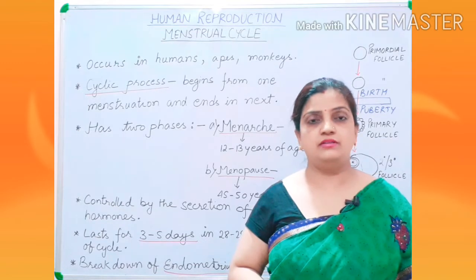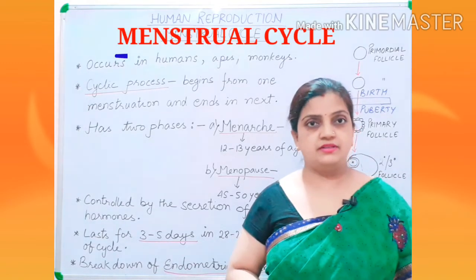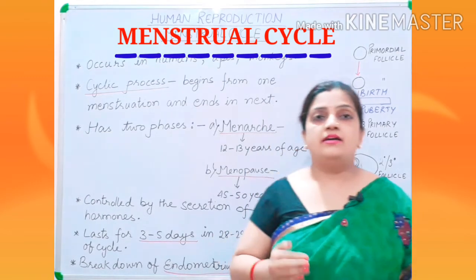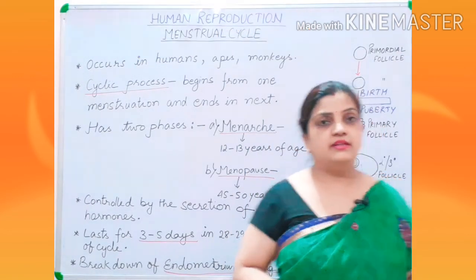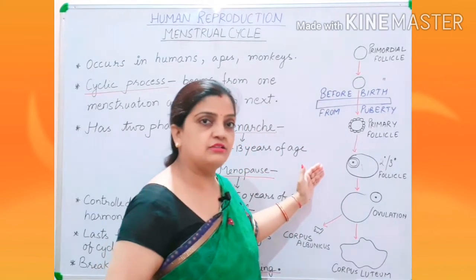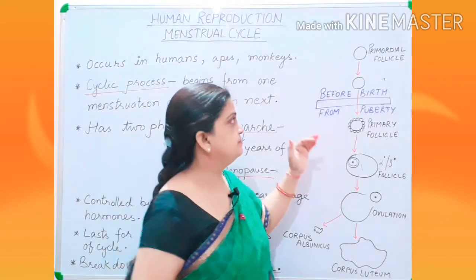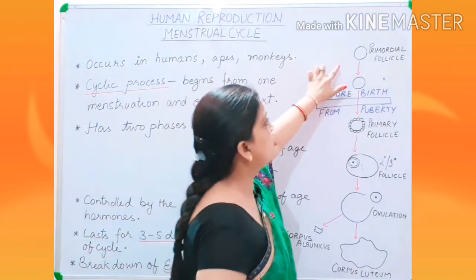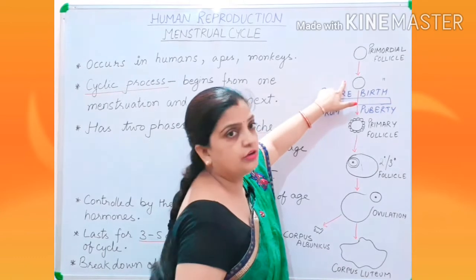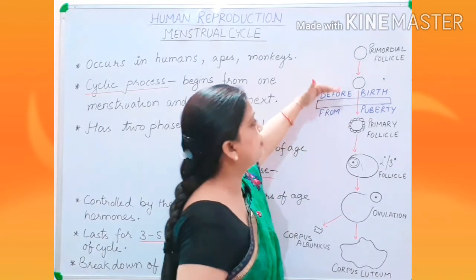Explain you all again the same topic, menstrual cycle. Now children, before moving to the topic, let us recall this diagram which we discussed in the topic oogenesis. Now this was your primordial follicle. Primordial follicle, these were the stages before the birth.